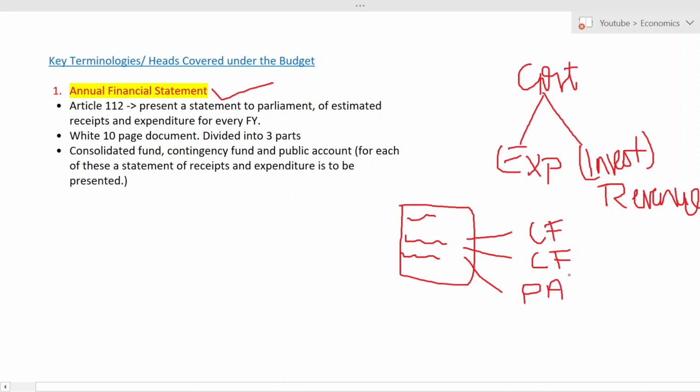I will explain you in detail about these three things, but for now I'm telling you they have to prepare a statement of all the revenue and expenditure on all these three parts, that is consolidated fund, contingency fund, and public account. And they have to submit these three papers to the parliament. Where? To the parliament.